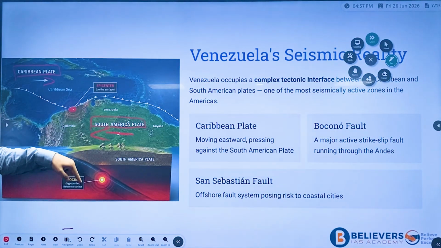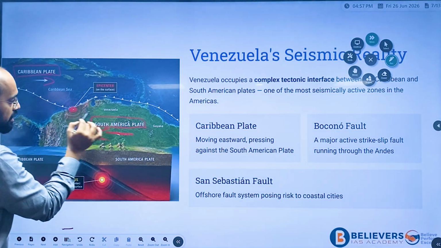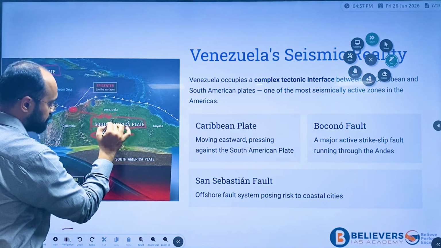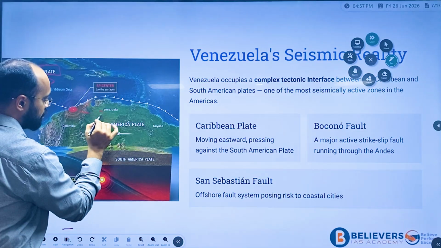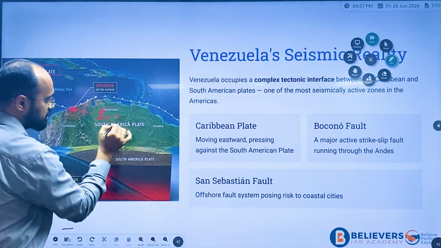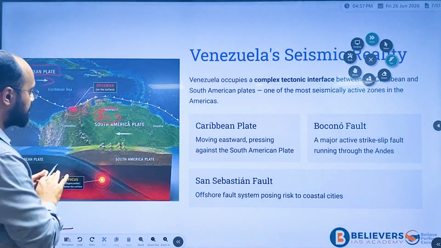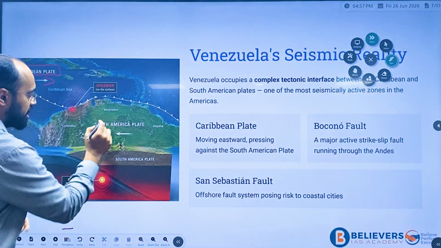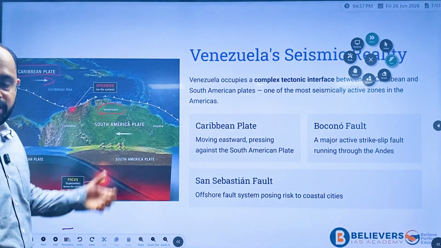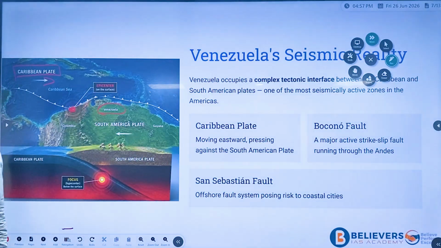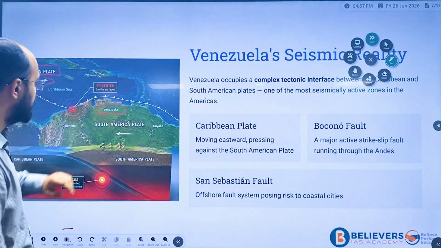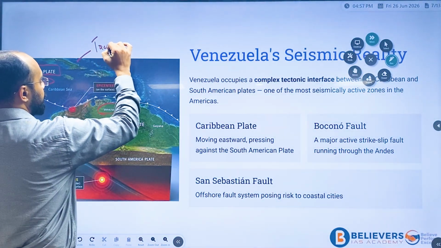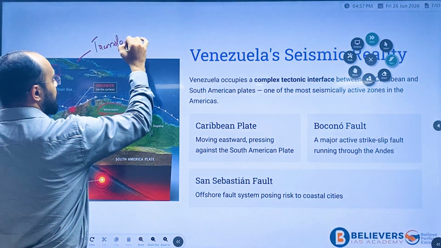Epicenter. Below this is what we have as focus. This is around 50 to 60 kilometers from the capital, Caracas, which is the capital of Venezuela. Okay, Caracas, the capital of Venezuela. It is where the earthquake has occurred. This is a main important point. Why has this earthquake happened? This is a kind of transform plate boundary.